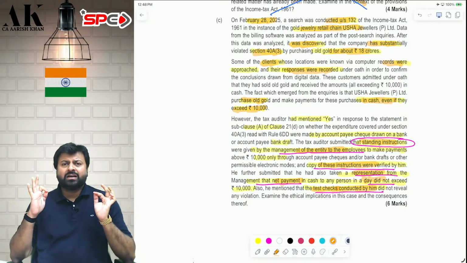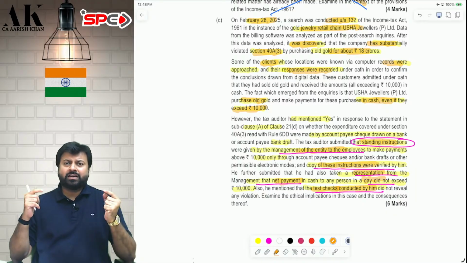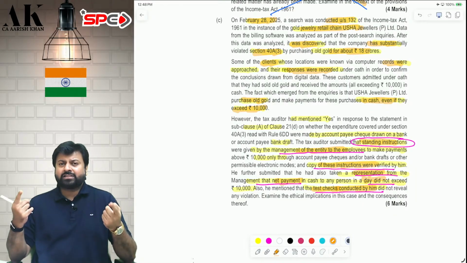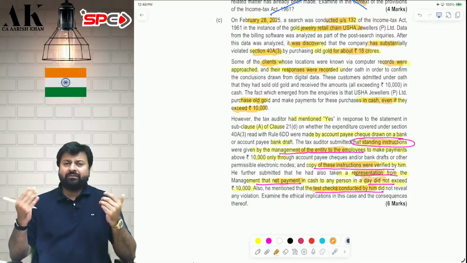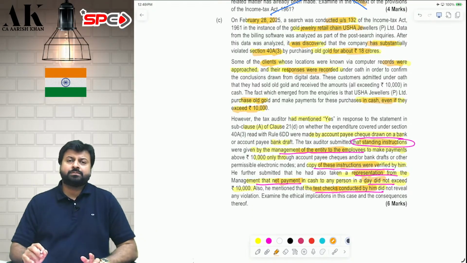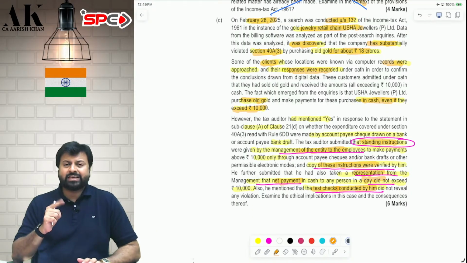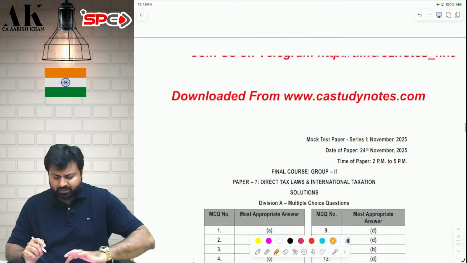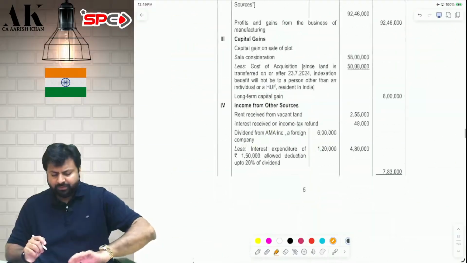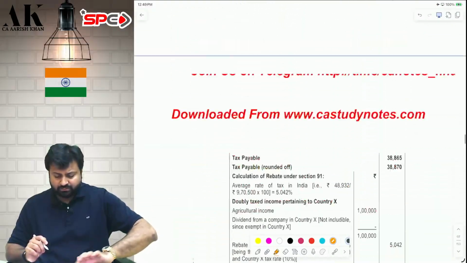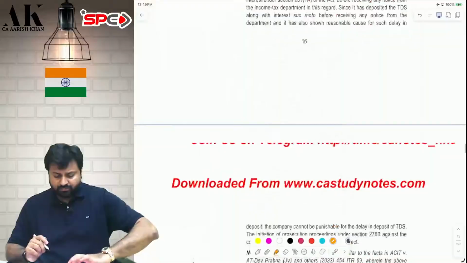Definitely, the argument that a management representation letter was taken, standing instruction to the employees has been seen, and I have done a test check is not sufficient evidence. Therefore, the chartered accountant in this case is deemed to be guilty under the Chartered Accountants Act 1949. I hope it is clear to all of you. He will be held responsible. Nobody can escape. Nobody can save you.